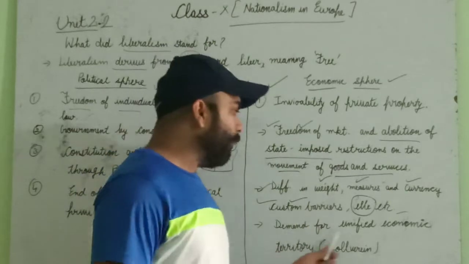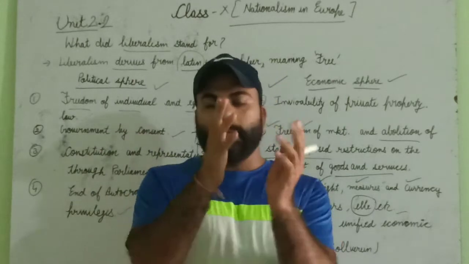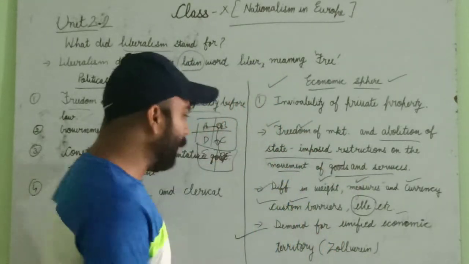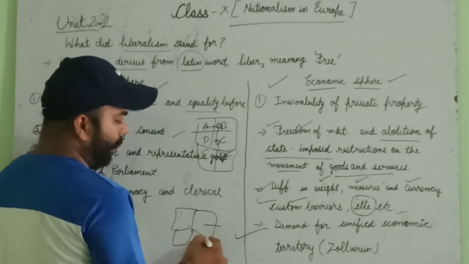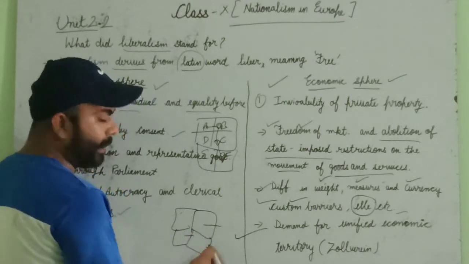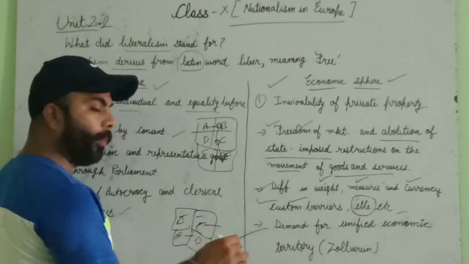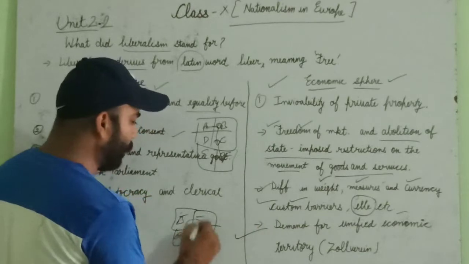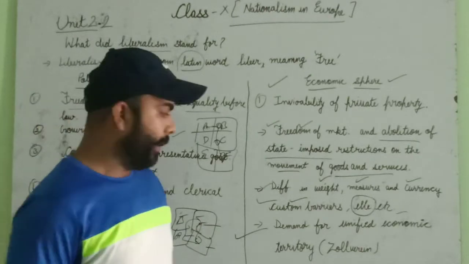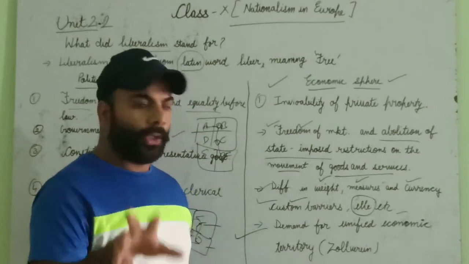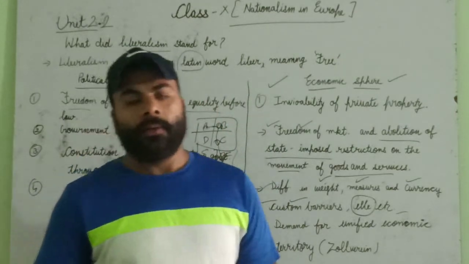Next, the demand for a unified economic territory. There are different territories. Suppose this is Switzerland, this is Germany, and this is Habsburg. These separate areas are there, and that is no problem, but the economy should be the same. Their economy needs to be unified. What they wanted was the Zollverein.